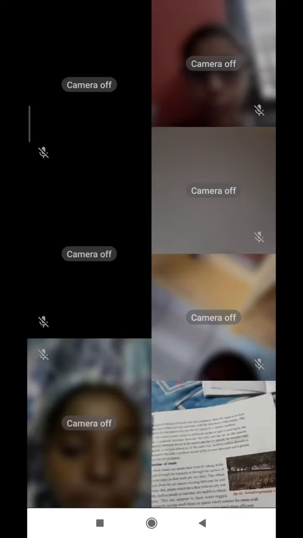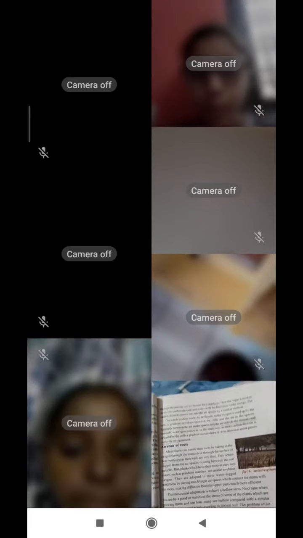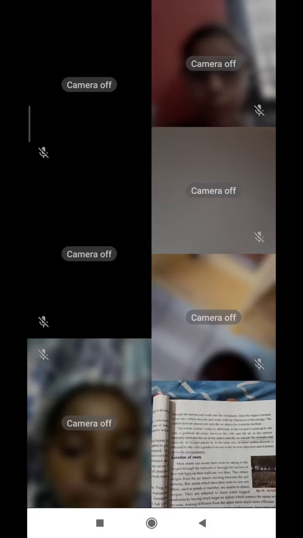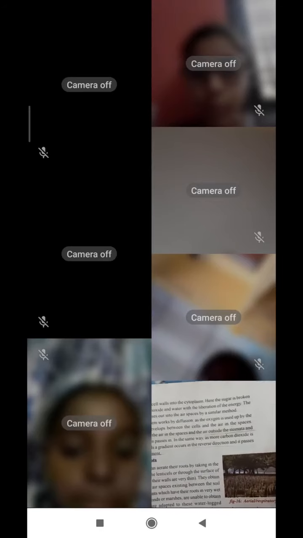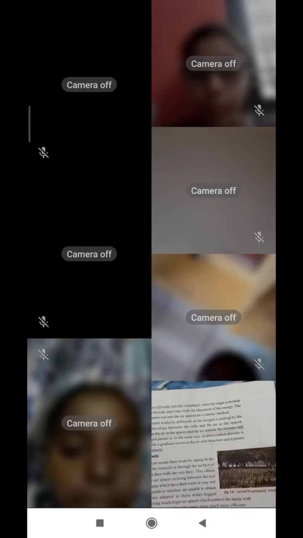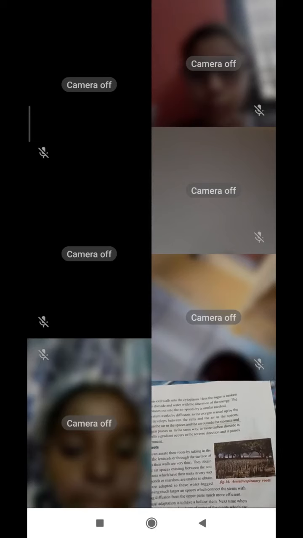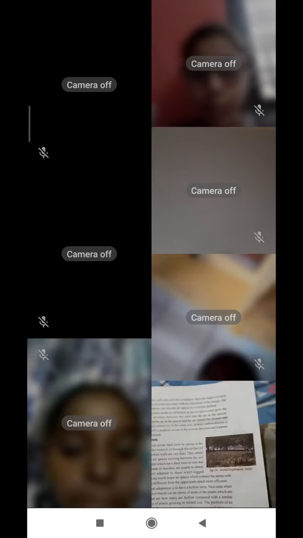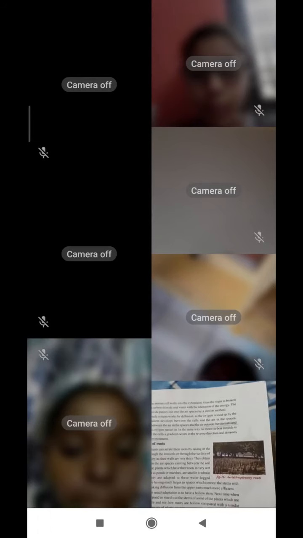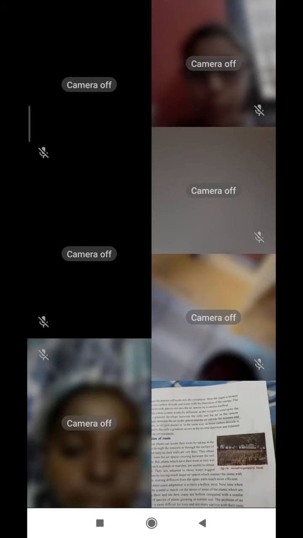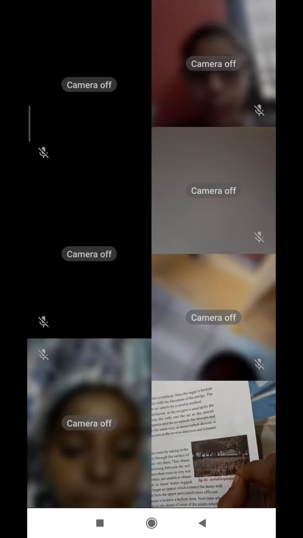Most plants can aerate their roots by taking in oxygen through the lenticels on the surface of their roots. They obtain oxygen from the air spaces existing between the soil particles. But plants which have their roots in very wet places, like ponds and all, are unable to obtain oxygen like that.